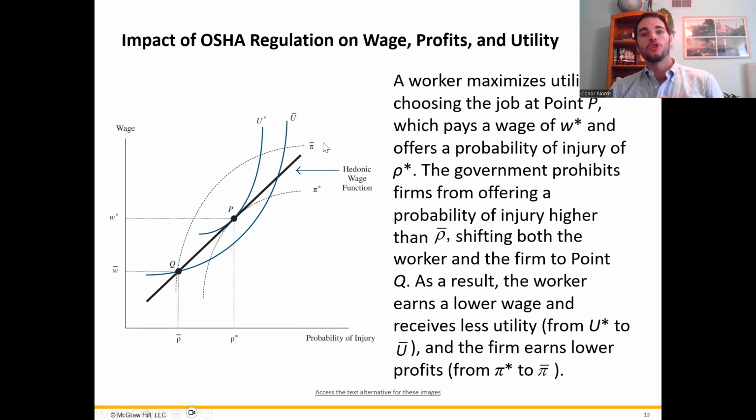That represents a lower profit level. Remember, the farther out we get, the higher up we get, the lower the profit is for the firm. So it's going to add cost to the firm to try to meet that standard. It's going to reduce their profit level.